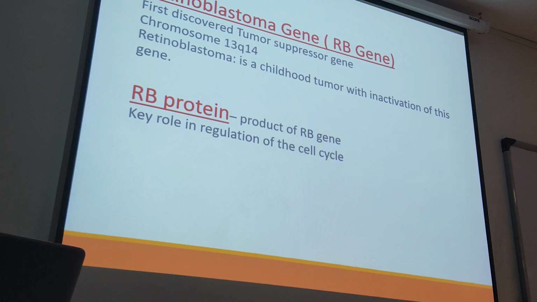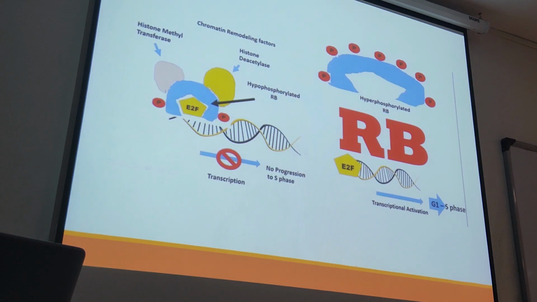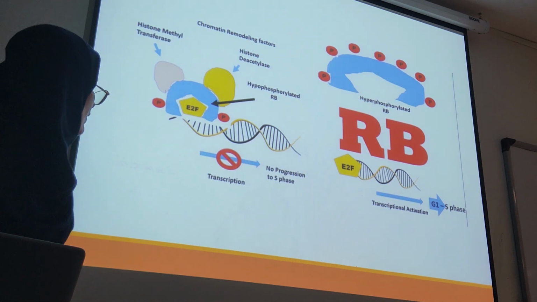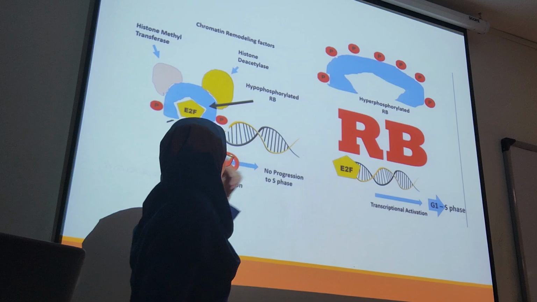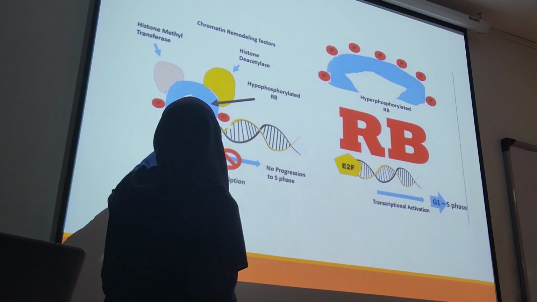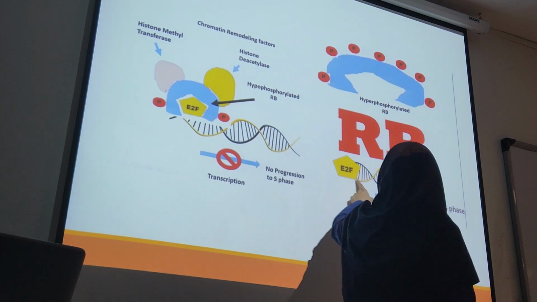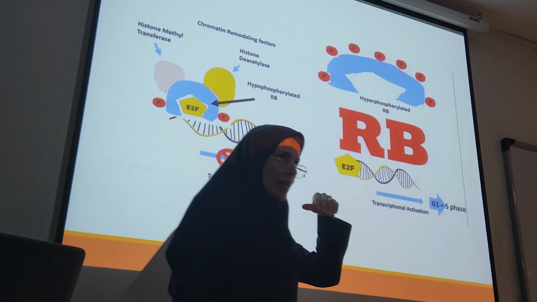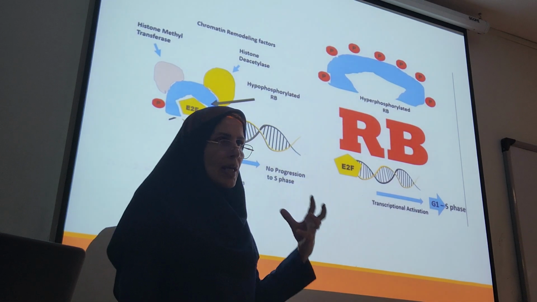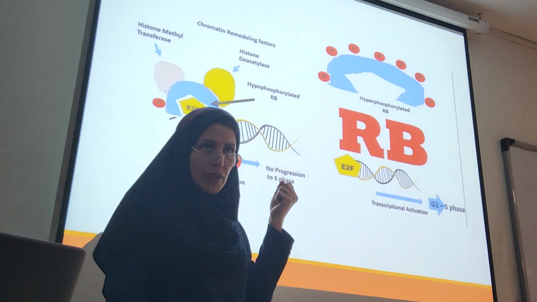The product of the retinoblastoma gene is the RB protein. The RB protein is a product of the RB gene and has a key role in the regulation of the cell cycle. You see in this picture the process of transcription from the DNA, and here we have RB. The role of RB, as we mentioned, is that of a tumor suppressor gene. So this gene produces this RB protein.